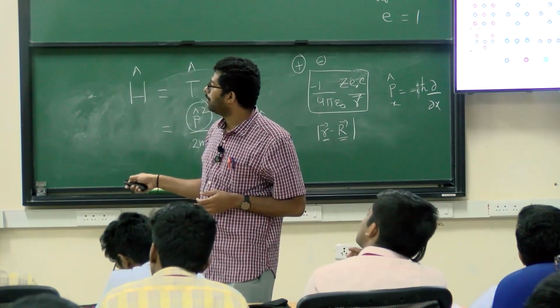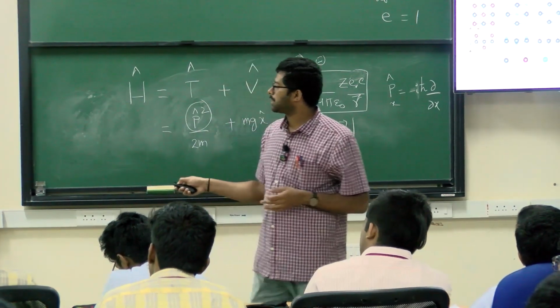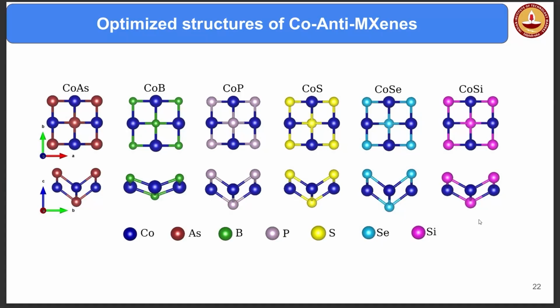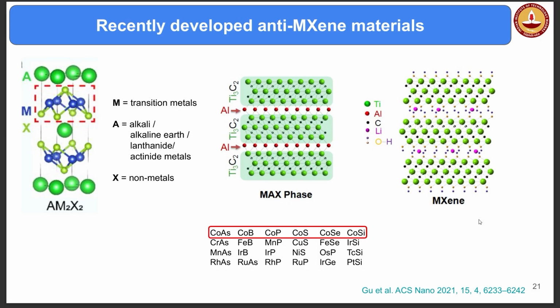Here you have different kinds of elements on the top and bottom: arsenic, boron, phosphorus, sulfur, selenium, silicon, etc. So these are the materials. The people who discovered them earlier, Gu et al., identified about 20 or so materials. They said these are very good materials, the anti-MAXenes. So we thought, okay, they have identified 21 of these two dimensional materials. Let us consider some of them and see whether they are good anode materials or not. This is what our project was at that time.